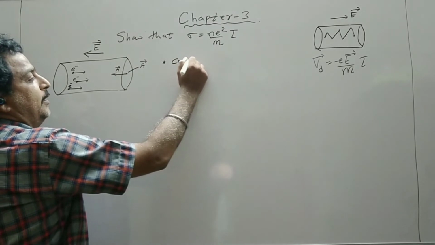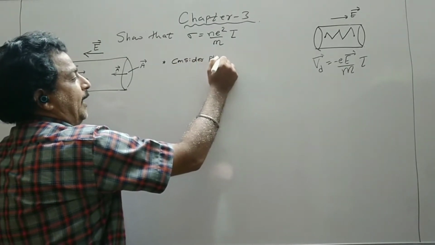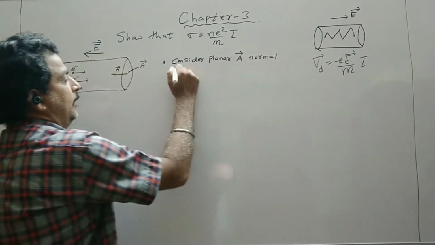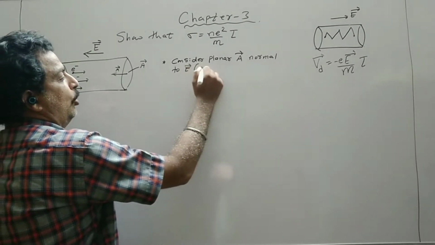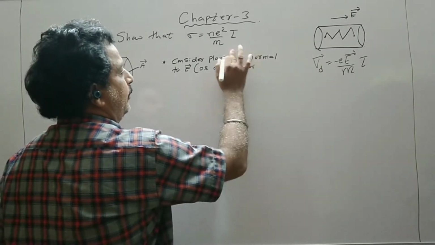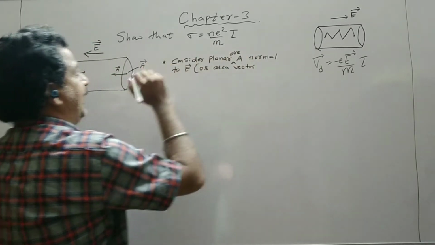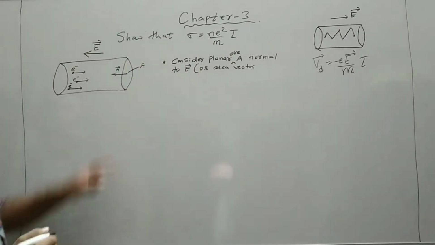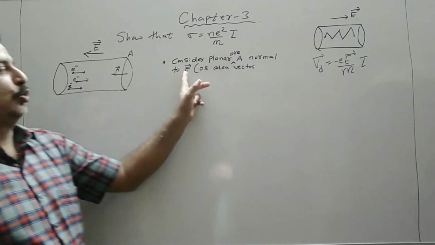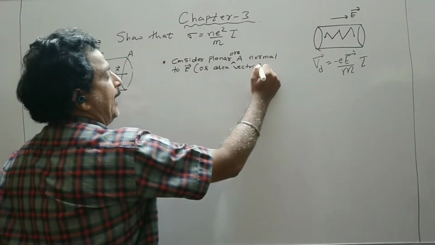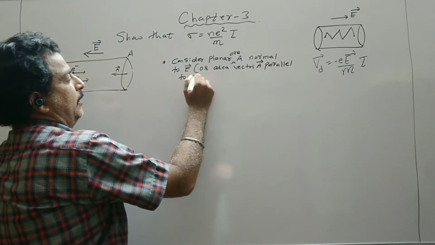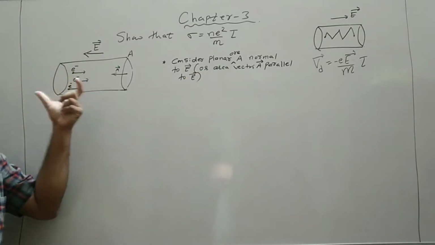We consider planar area A, normal to E vector, or area vector parallel to E. This is what we are considering.